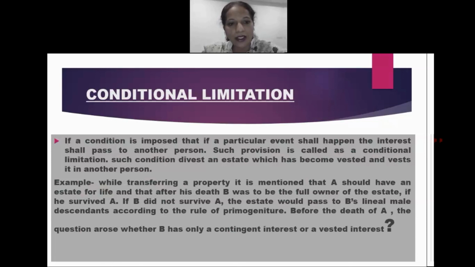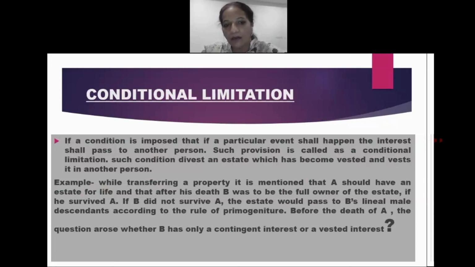Now let us see the example and we'll try to understand it. While transferring a property, it is mentioned that A should have an estate for life and that after his death B was to be the full owner of the estate, if he survived A. This is the condition.